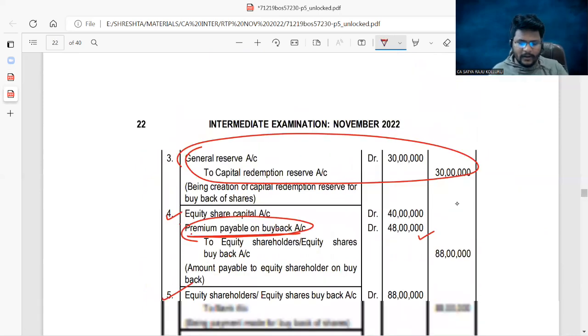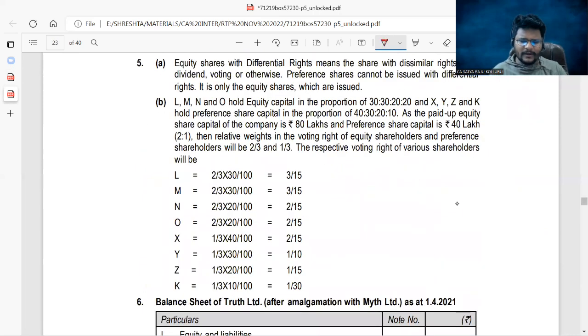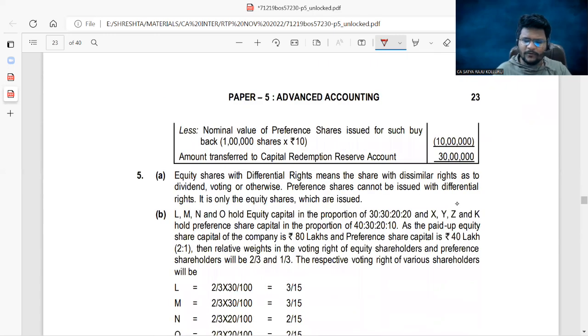Let me cross verify the answer. The same was already discussed in our classroom. Once again, I am just confirming. So differential rights means dissimilar rights as to dividend, voting, or otherwise. Preference shares cannot be issued with differential rights. It is only for equity shares.